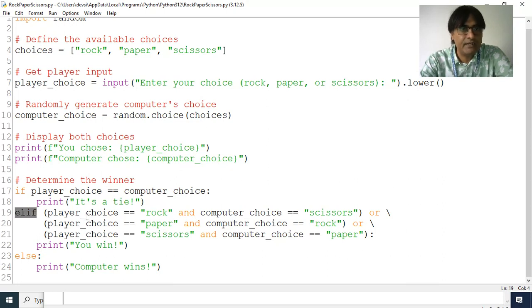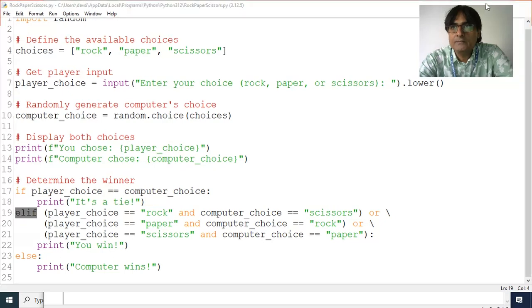Else if player choice equals rock and computer choice equals scissors, or player choice equals paper and computer choice equals rock, or player choice equals scissors and computer choice equals paper, we display you win, otherwise we display computer wins. So you can see by implementing this if else in a game, the student is enjoying as well as learning the if else concept.